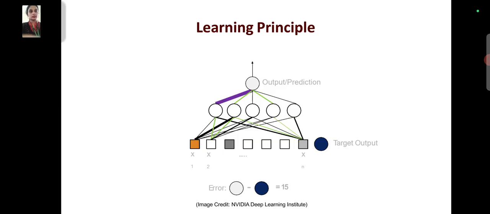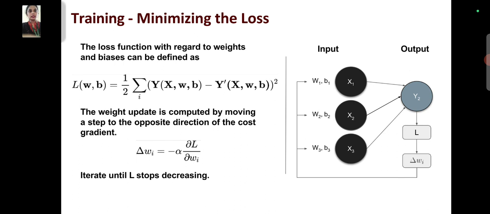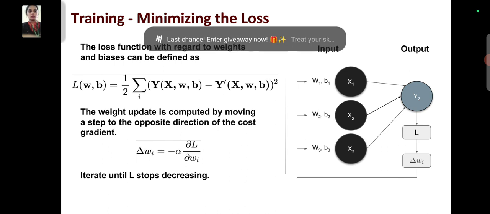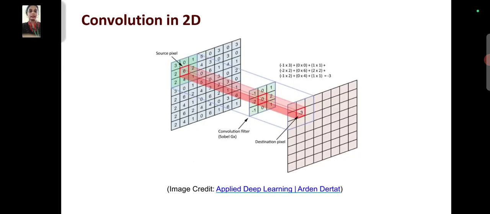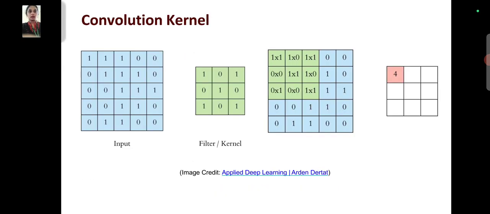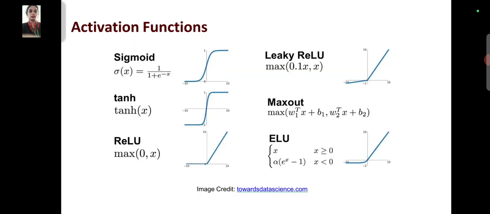And learning principles, predictions, and supervised deep learning with neural networks, which, as I told you, uses a labeled training data set. And training minimizes loss, which has a formula that uses functions. And convolution in 2D and 3D convolutional, these are the examples. And this image represents deep learning convolutions. These are the inputs, and to activate the function there is a formula. These are the formulas of deep learning.